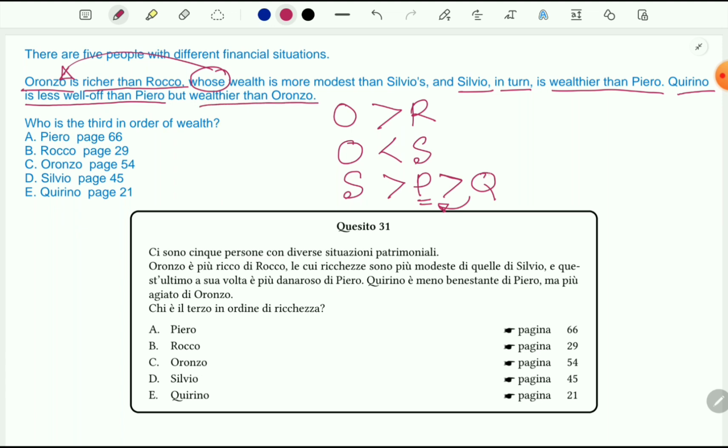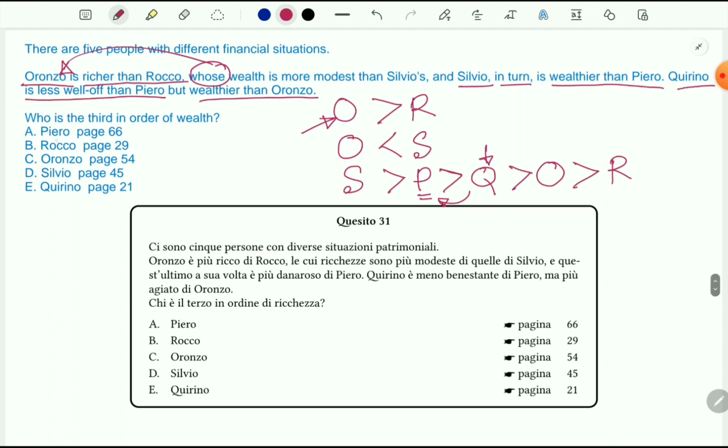Now they are saying this Q, like Quirino, has more wealth than Oronjo. That means Q greater than O. So if Q has more than Oronjo or O, and from the first relationship we can see Oronjo has more than Rocco, that means simply we can write the same relationship here.